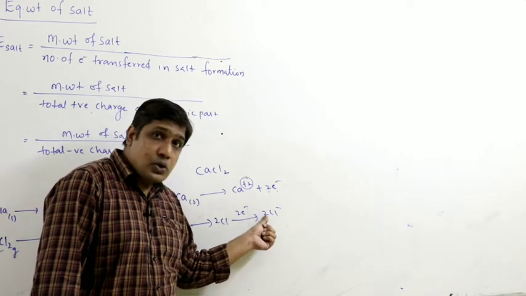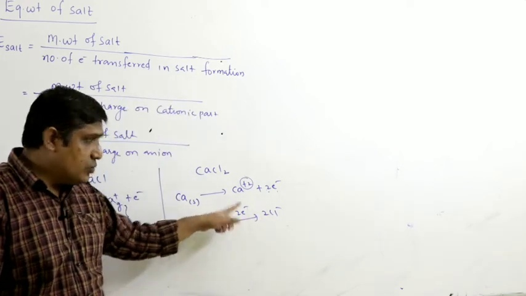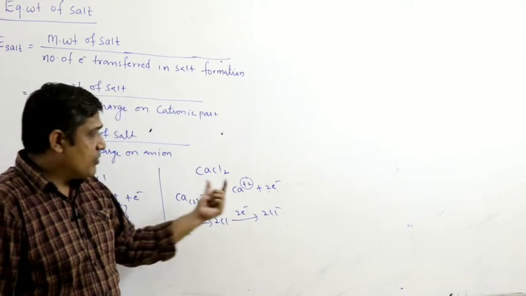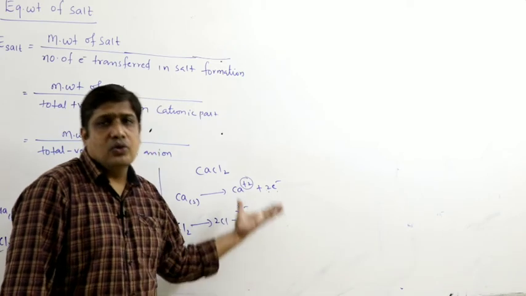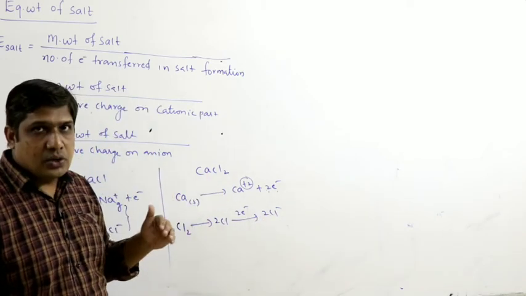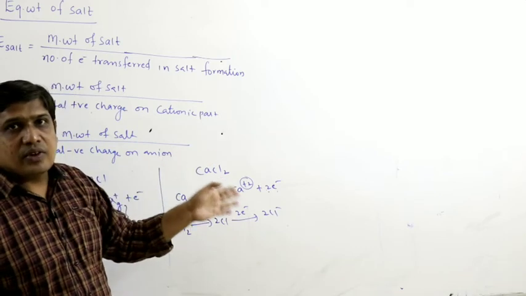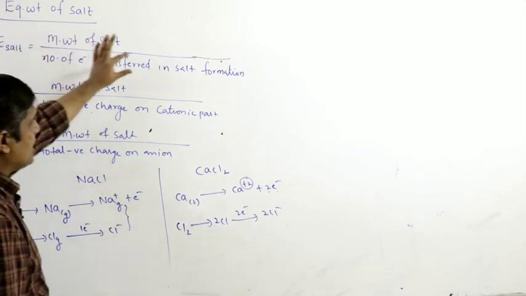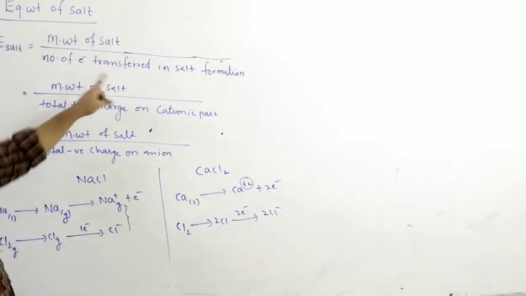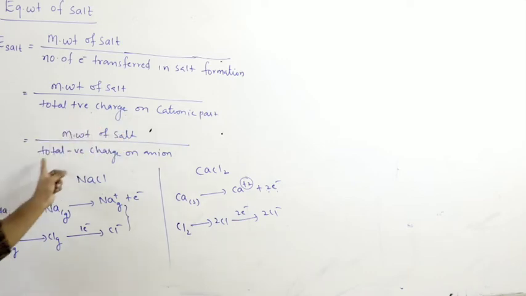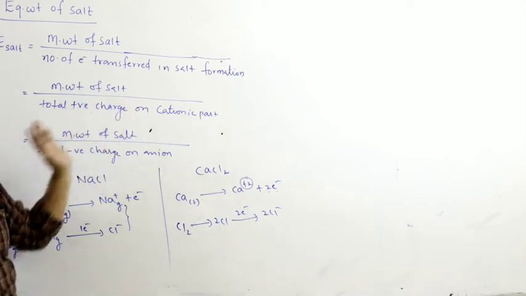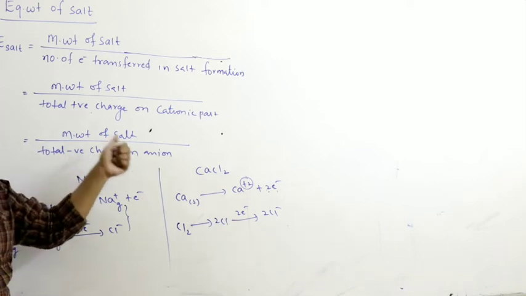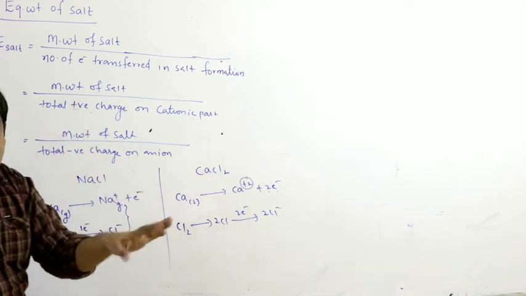1 mole of chlorine gains 2 moles of electrons to form 2 Cl minus, so you will get 2 moles of negative charge. The sum of total positive charge is equal to the sum of total negative charge. So in the formation of CaCl2, there is transfer of 2 moles of electrons from calcium to chlorine. Because of this transfer, you get positive charge on cation or negative charge on anion. So you can take total positive charge on cationic part when 1 mole dissociates completely, or total negative charge on anion when 1 mole of salt dissociates completely.